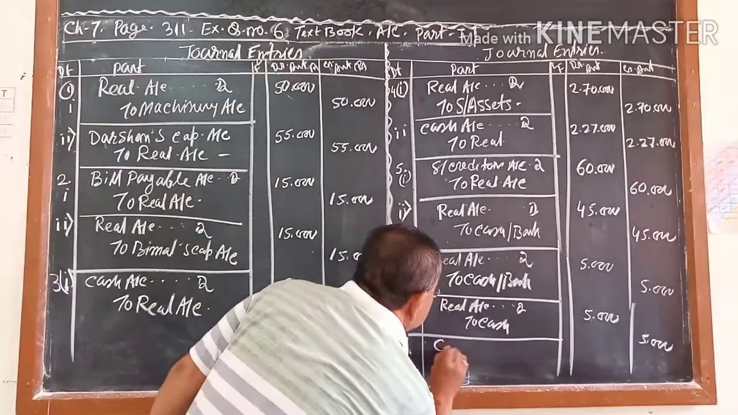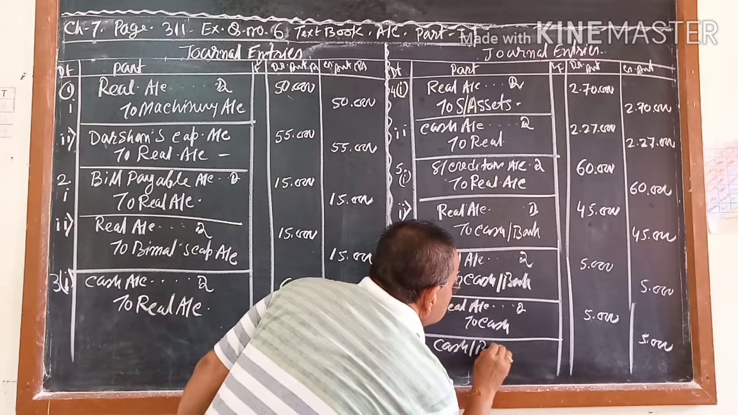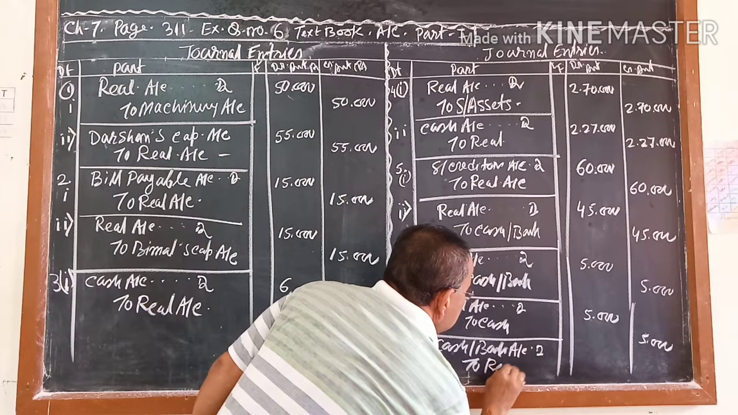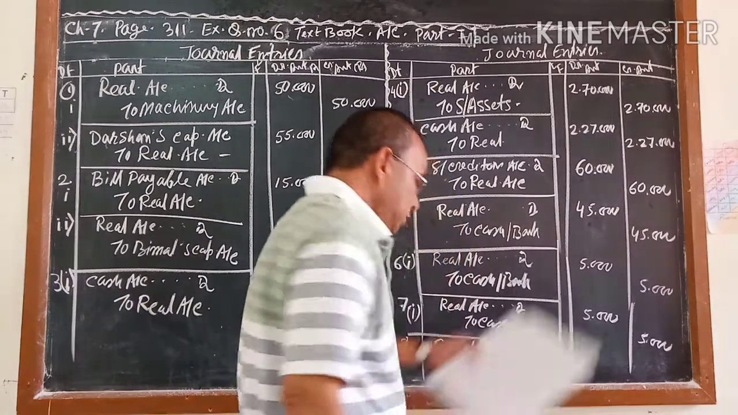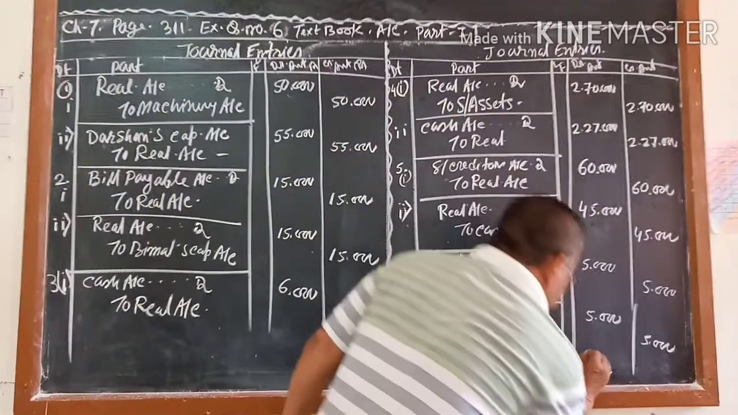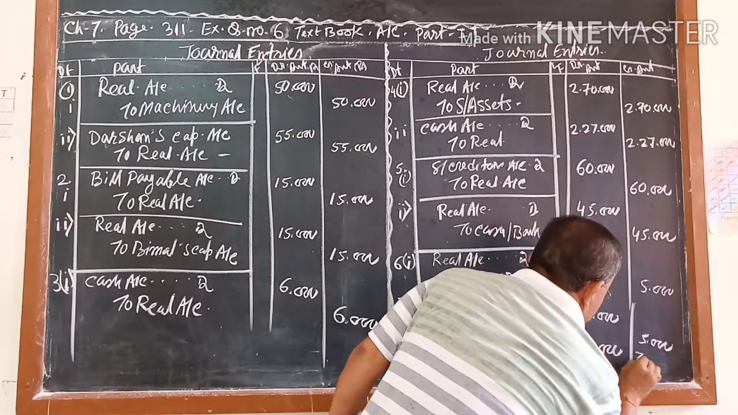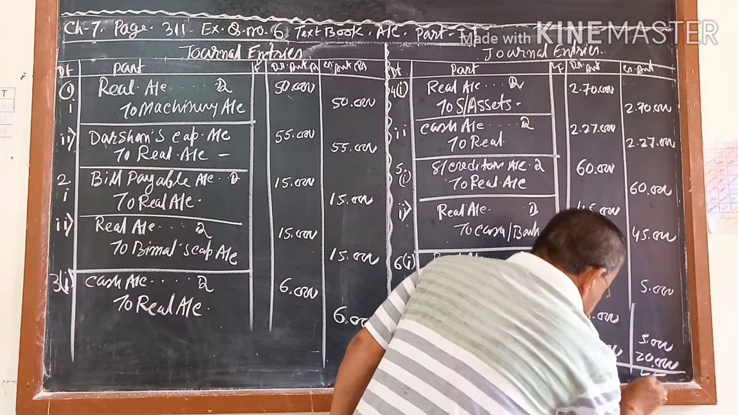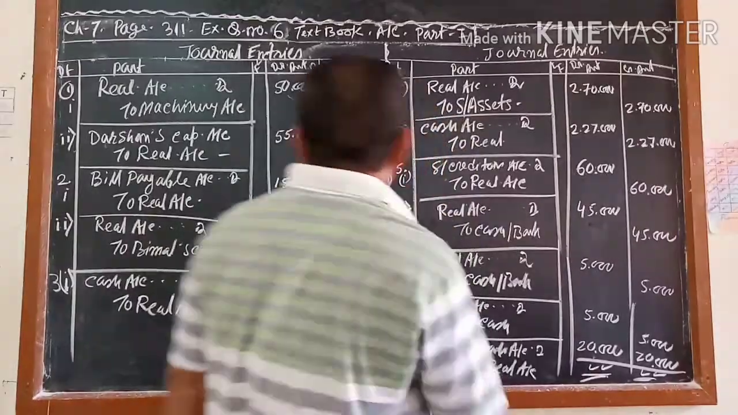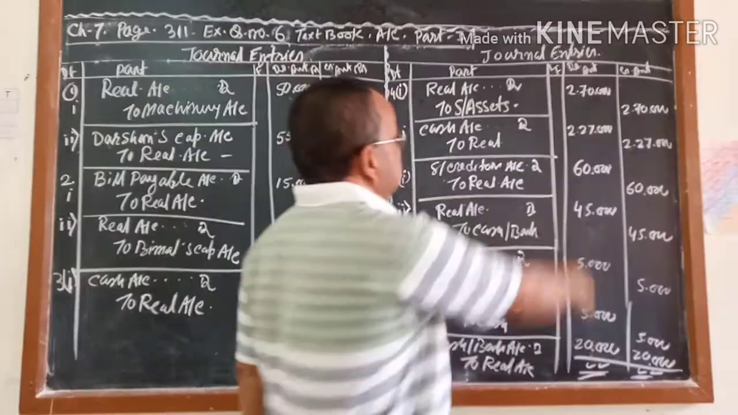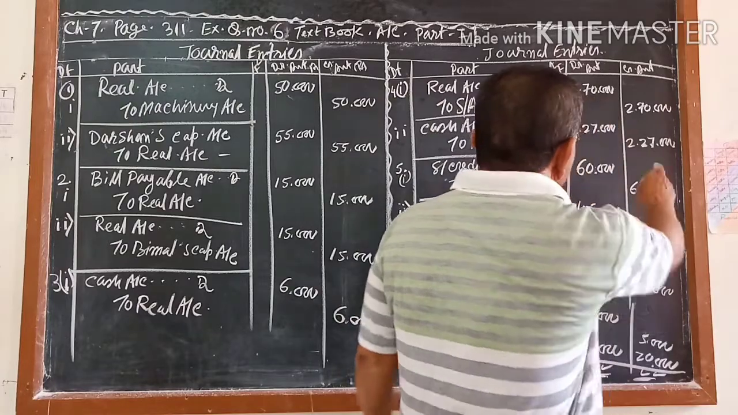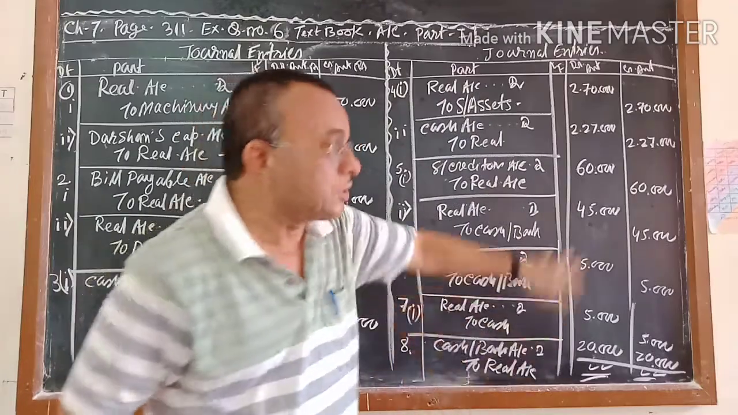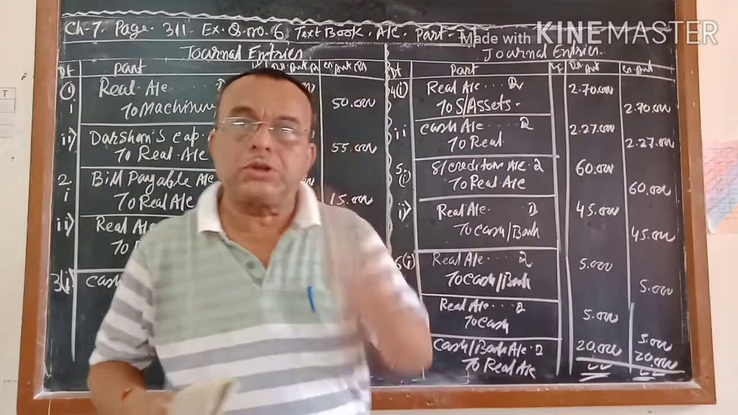So cash or bank account debit to realization account. How much? You are getting 20,000. At last, you will add it. I did not do it. You will add all this debit, this plus debit, and write it here. Similarly, the amount that comes in the debit column, the same will come in the credit column, and you will close it. Students, I will tell you one more thing.